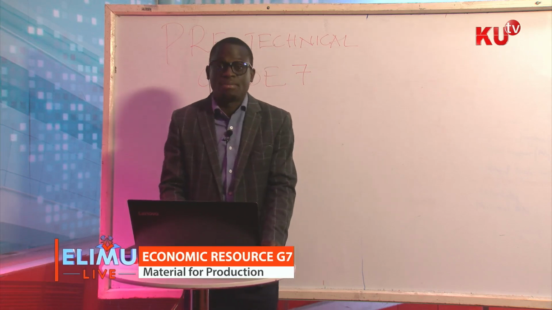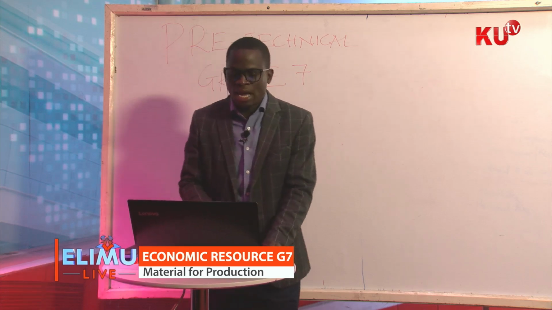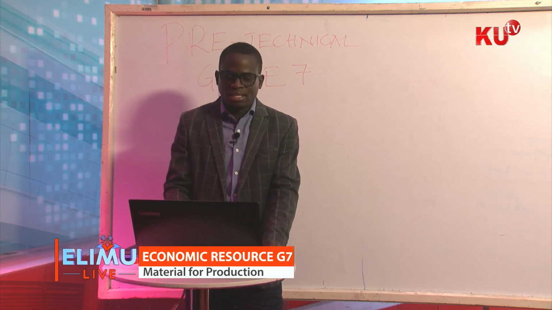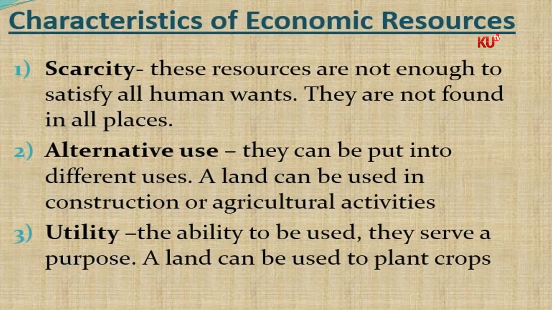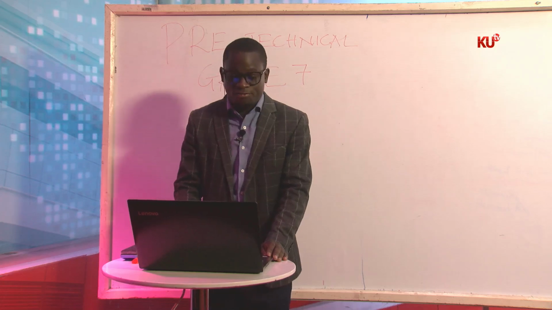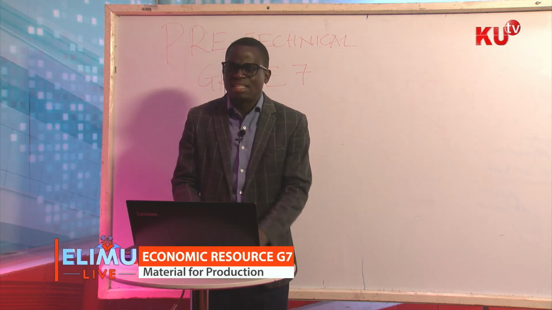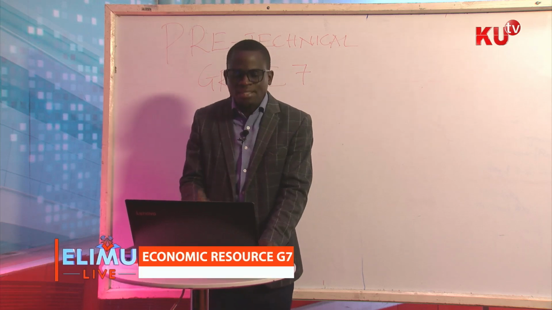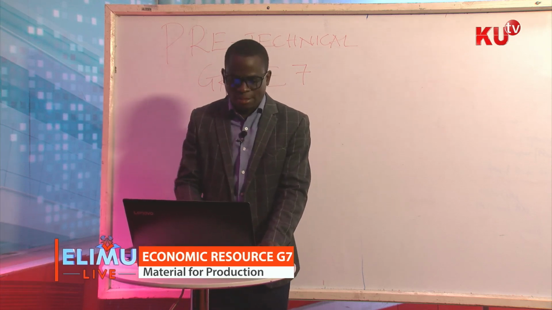Do they have characteristics? These economic resources have some characteristics. Number one, scarcity, alternative use, and utility. Let's look at scarcity. These resources are not enough to satisfy all the human wants. They cannot satisfy all the human wants in the whole world. They are scarce. They are not found in all the places. So characteristic number one of the economic resources is that they are scarce, or what we talk about as scarcity.